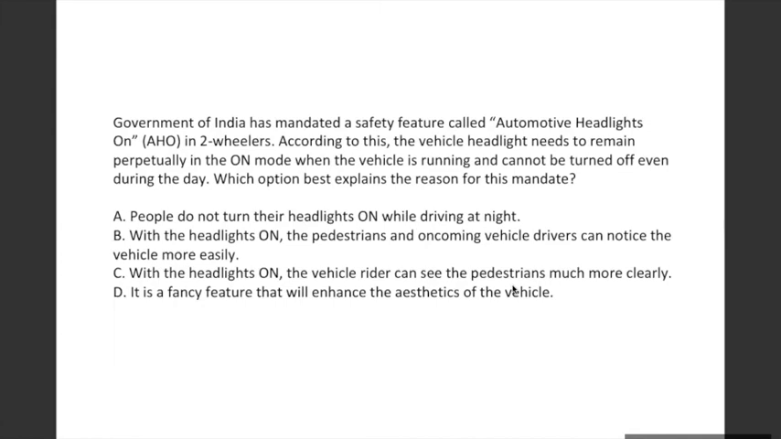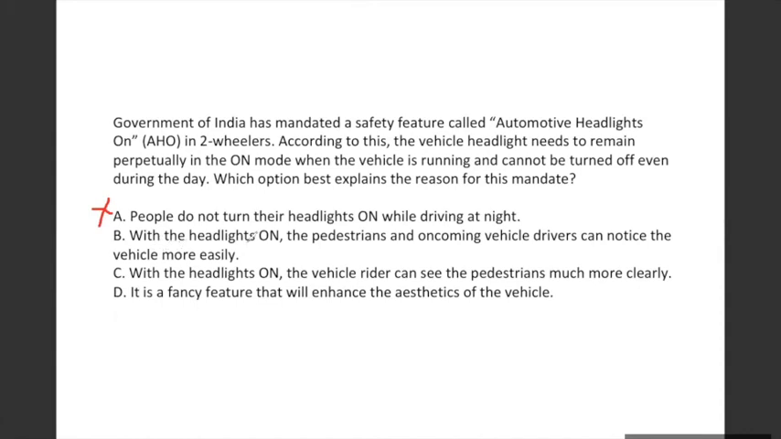Because if we look at option A, people do not turn their vehicle headlights on while driving at night. Yes, it might be true for a few people, but it says people. It does not say few people or some people. It says people. So one cannot generalize it like that. So that's where option A is something which is wrong.